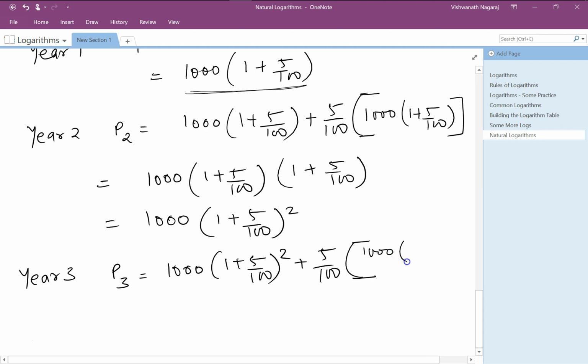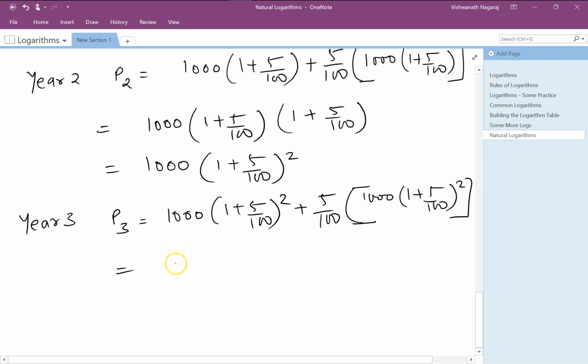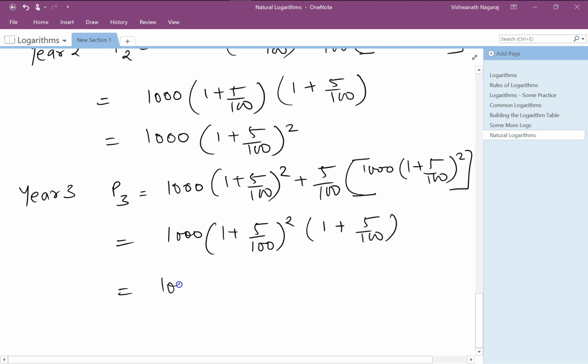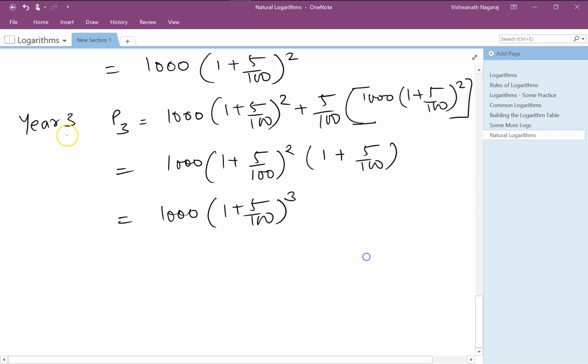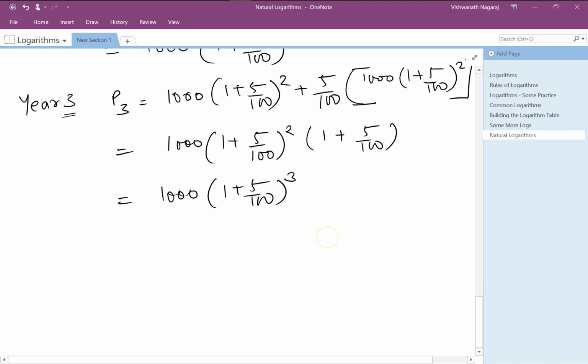1000 times 1 plus 5 by 100 square. So again, what is common? Common is 1000 times 1 plus 5 by 100 square. So if we take it out, what is left? 1 plus 5 by 100, which we can write as 1 plus 5 by 100 cube. So year 2 square, year 3 cube. Okay, this is perfectly fine.